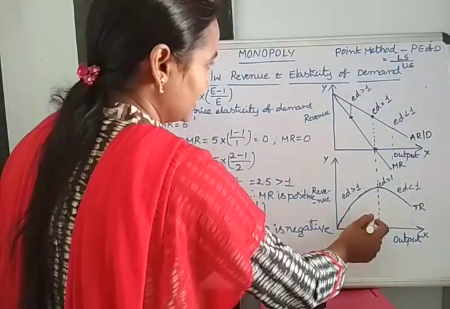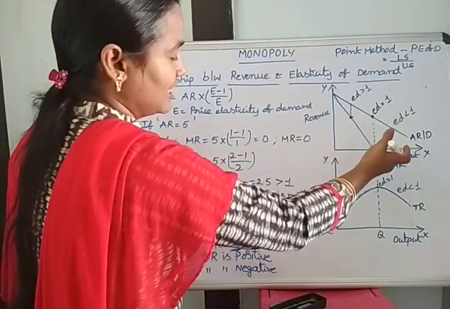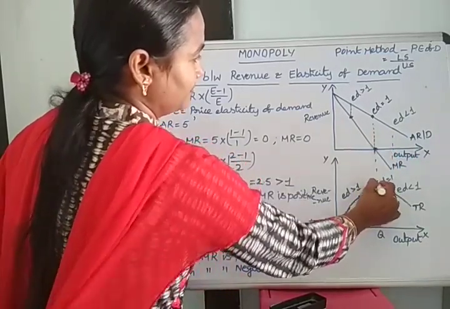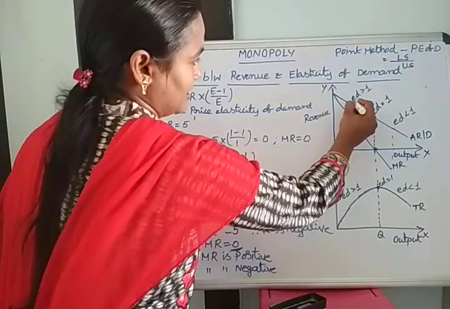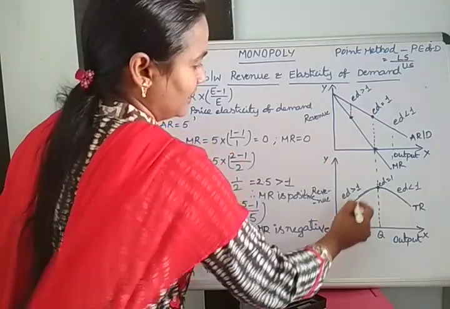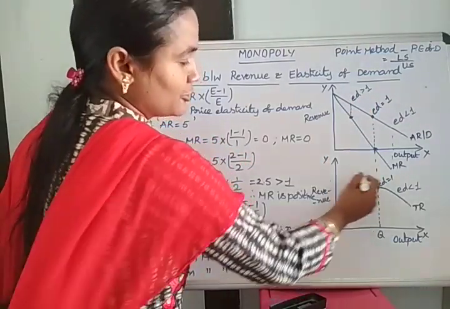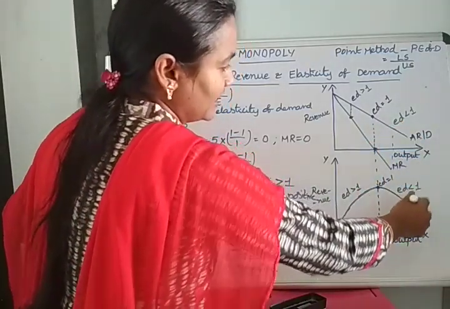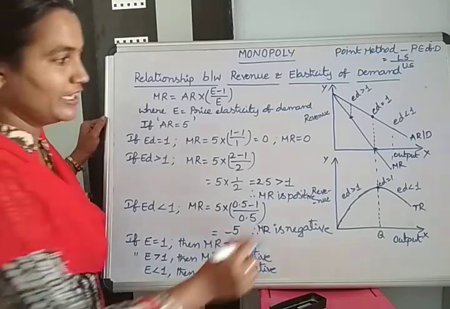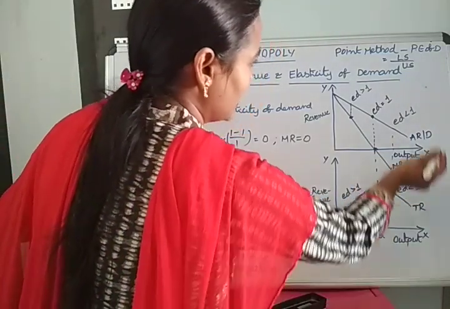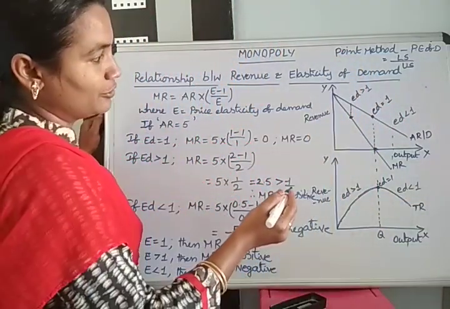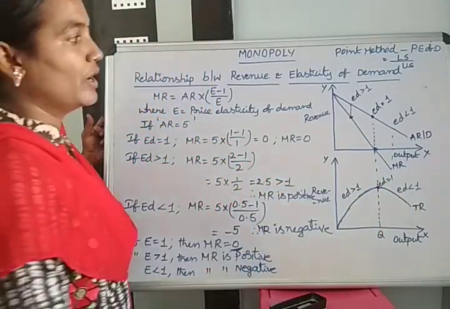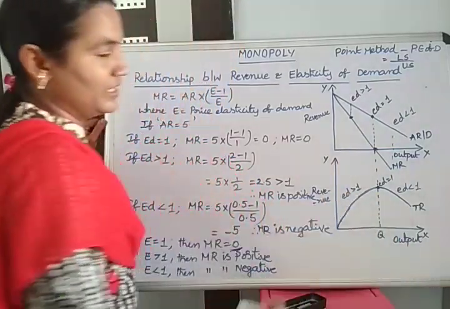On the basis of this relation we are analyzing: where MR is 0, TR is maximum. Where MR is positive, TR is moving upwards. Where MR is negative, TR decreases. So through seeing these two diagrams we can easily find the relation between revenue and elasticity of demand on the basis of these three.